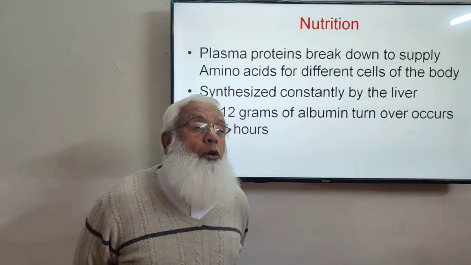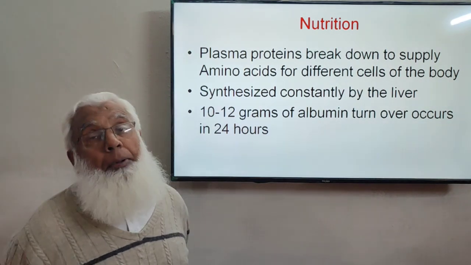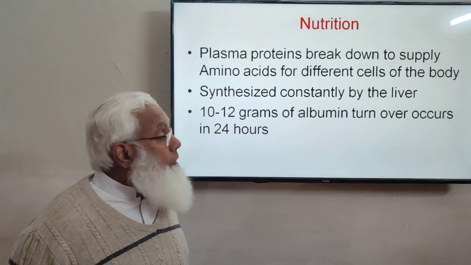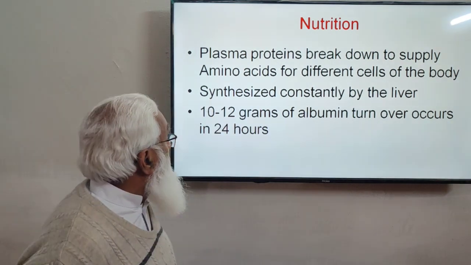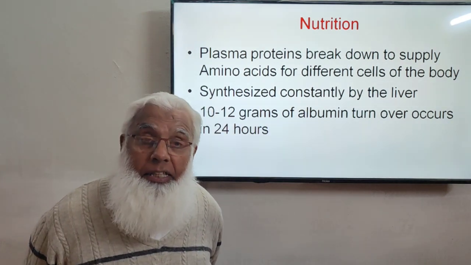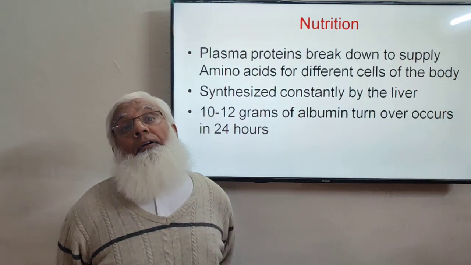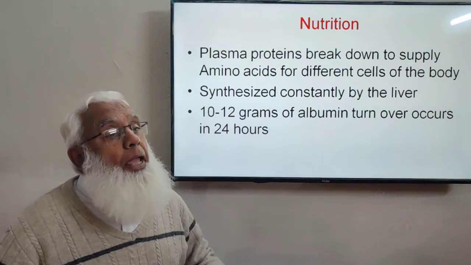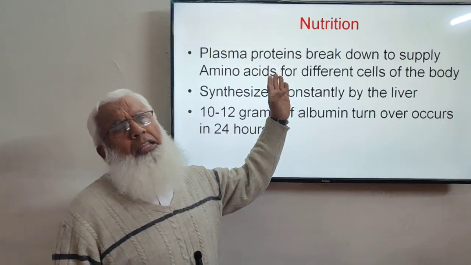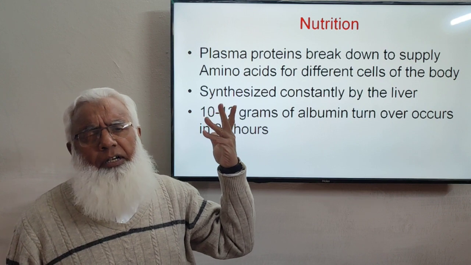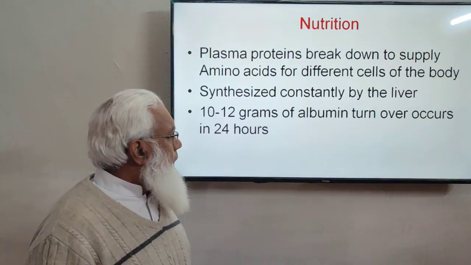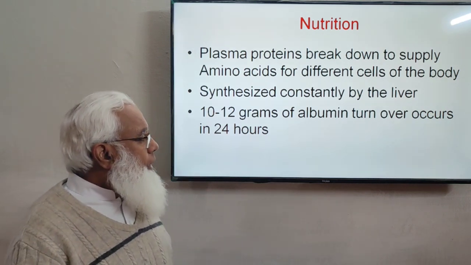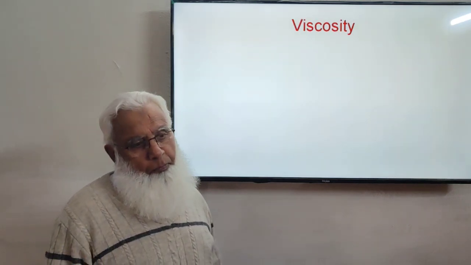And this turnover of plasma proteins, for example albumin, is 10 to 12 grams of albumin in 24 hours. The liver is synthesizing about 12 grams of albumin daily. So daily new albumin is being formed, and old albumin is being replaced. That is being utilized for different functions, for example nutrition. So the liver is producing the proteins, and they can be utilized anywhere in the body.